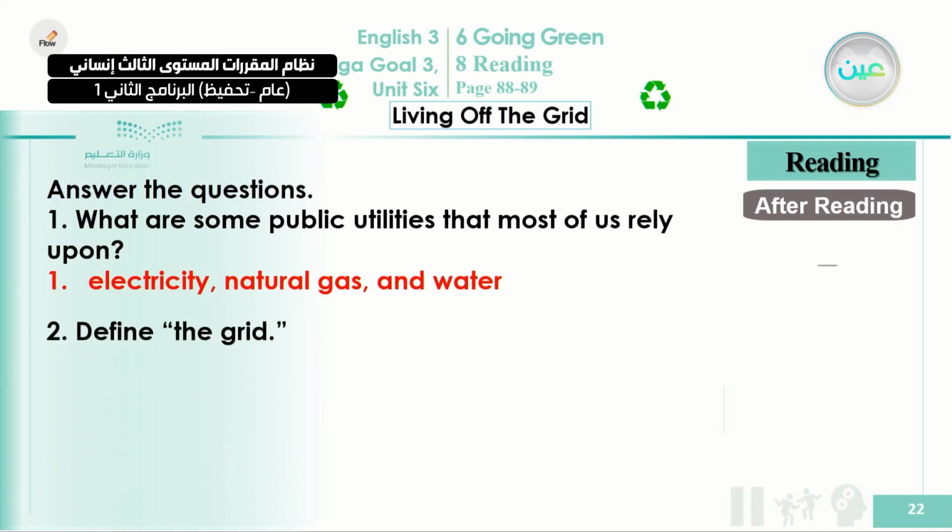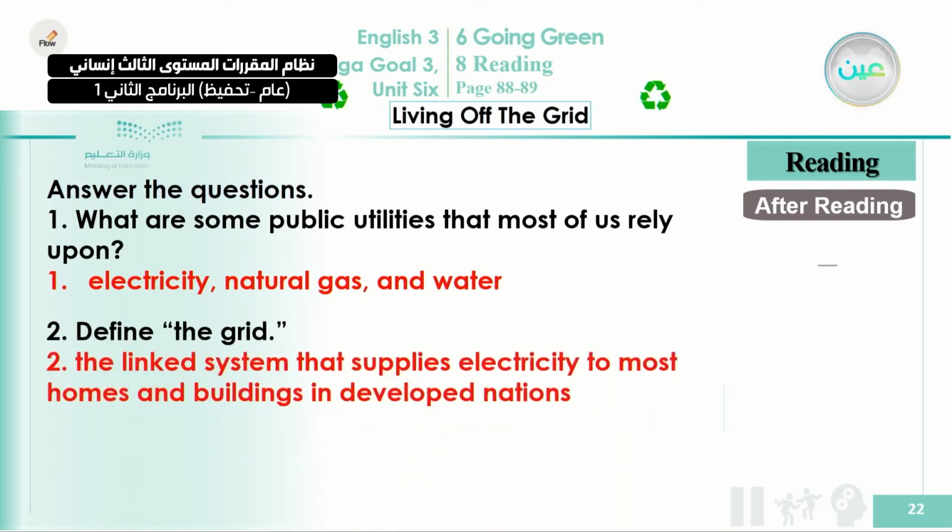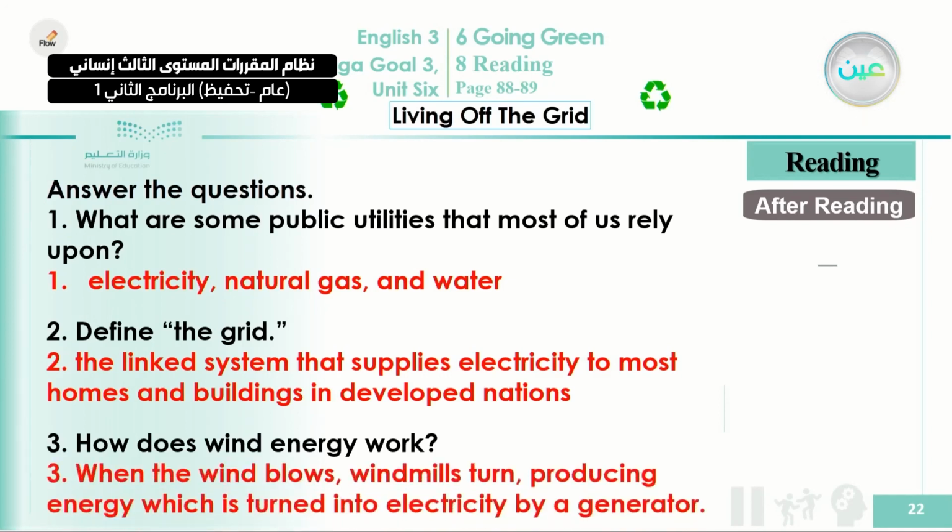Okay, number 2, from the reading also, can you define grid? The best definition for this term is the linked system that supplies electricity to most homes and buildings in developed nations. Okay, now number 3, how does wind energy work? Some people or some countries also generate electricity from wind. How do they do that? Let's read this answer. When the wind blows, windmills turn, producing energy which is turned into electricity by a generator. This answer also can be taken from the reading.